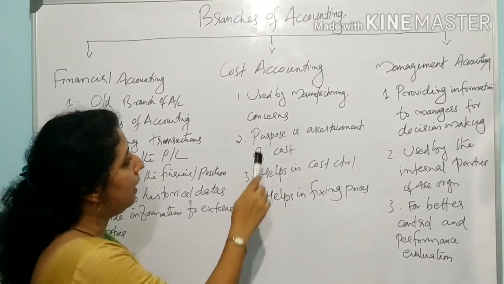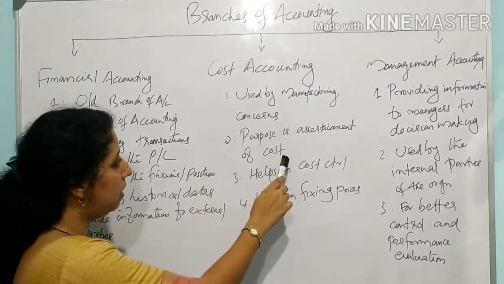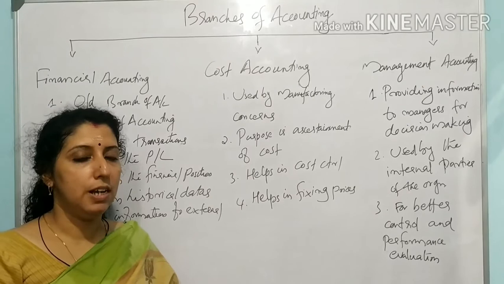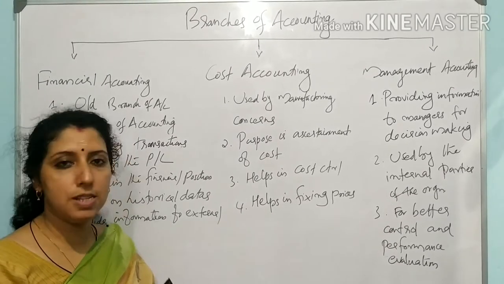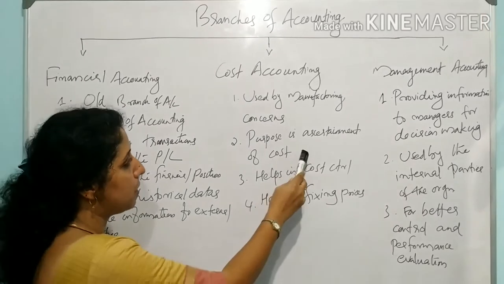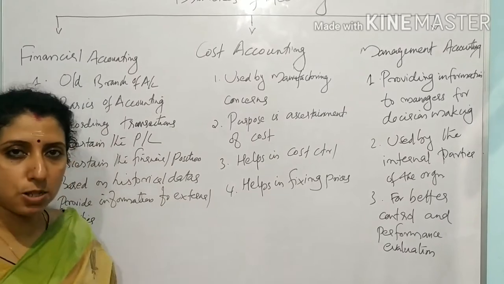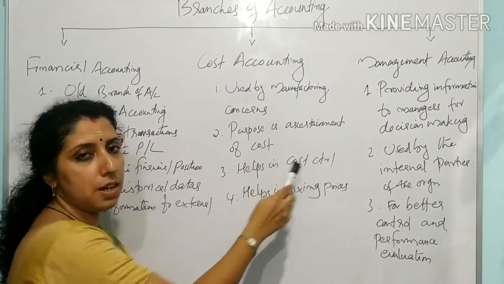Okay. Then the main purpose is ascertainment of cost. What is the main purpose of cost accounting? Ascertainment of cost. Identification of cost. The total cost, how much total cost is incurred for producing a product. That is the main purpose of cost accounting. Then cost accounting helps in cost control also. So the main activity is ascertainment of cost and cost control.